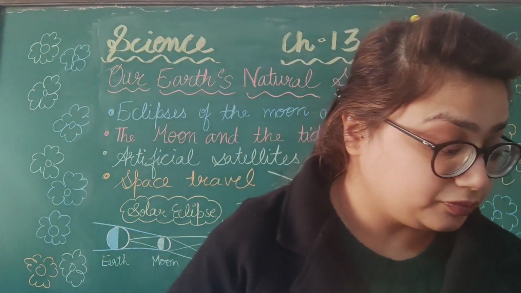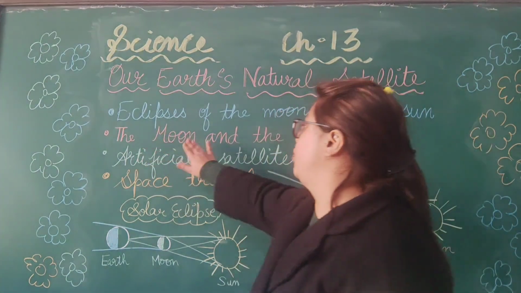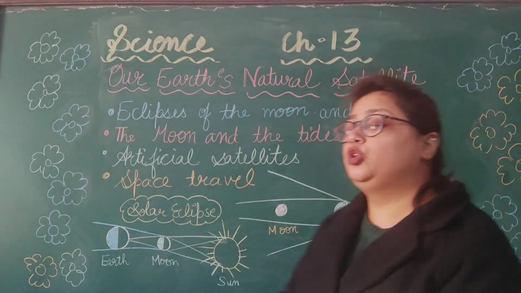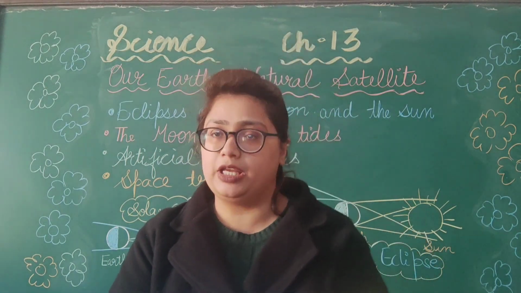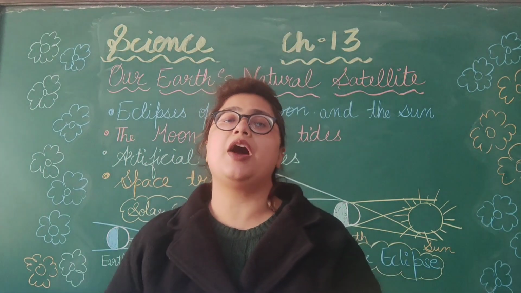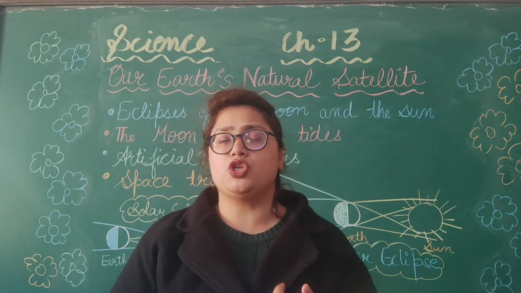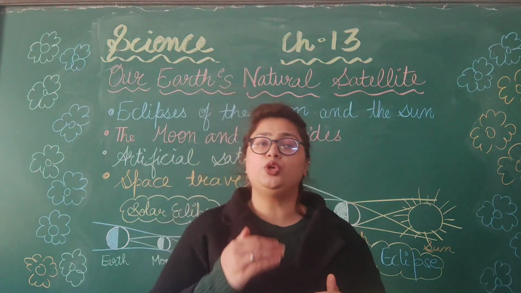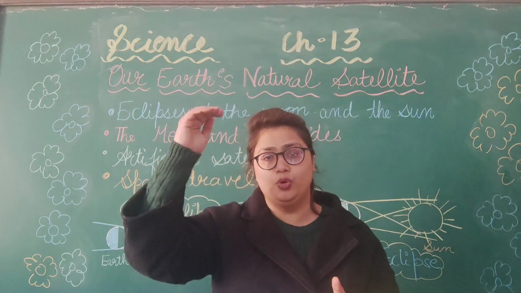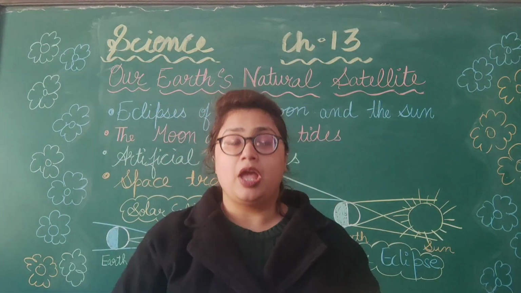Now, the next topic is the moon and the tides. Though the gravity of the moon is not that high, it is very weak, still it has some effect on the earth. We all know that in oceans and seas there is a lot of water. Due to the gravity of the moon, that water gets pulled up.